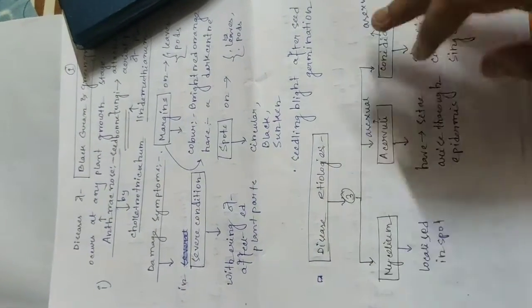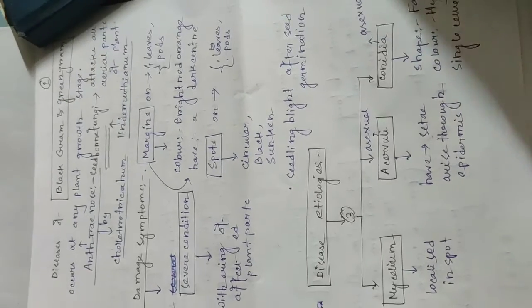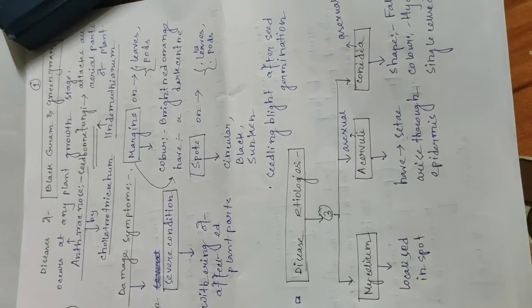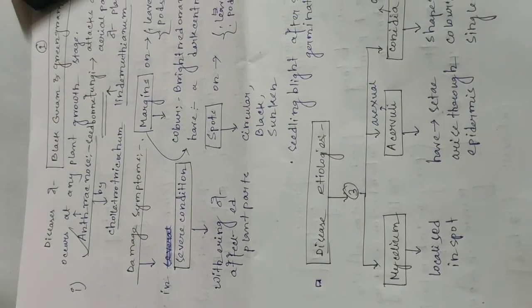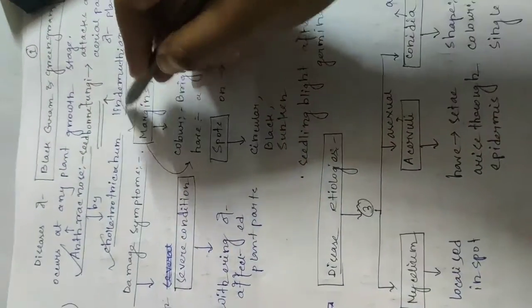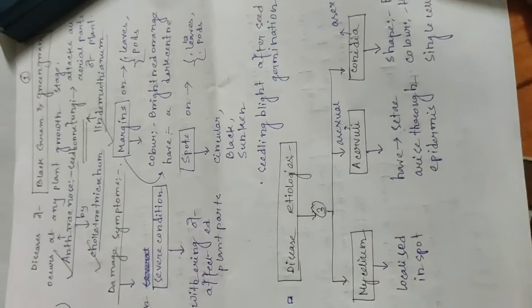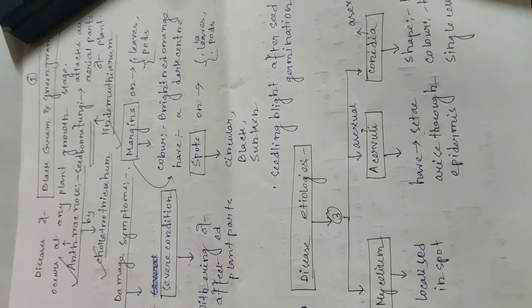Diseases of black gram and green gram. First is anthracnose. Anthracnose is caused by Colletotrichum lindemuthianum. Colletotrichum lindemuthianum is a seed-borne fungus.